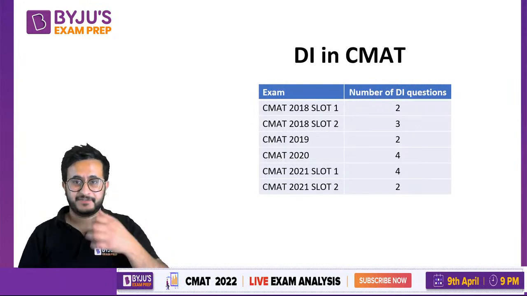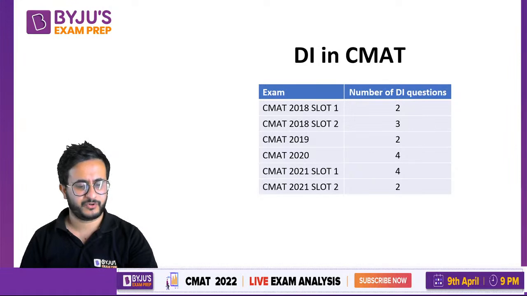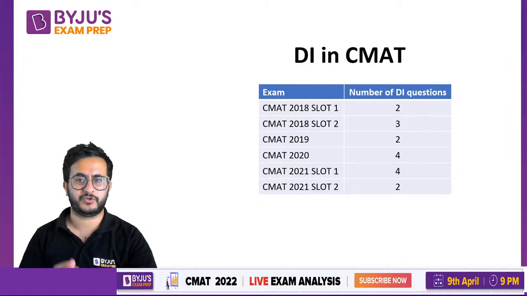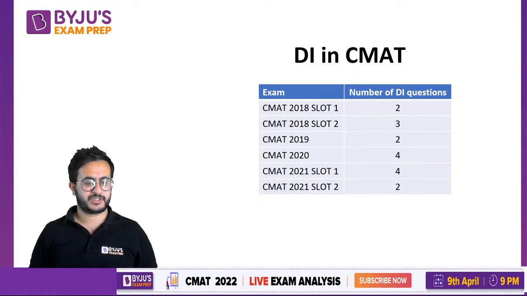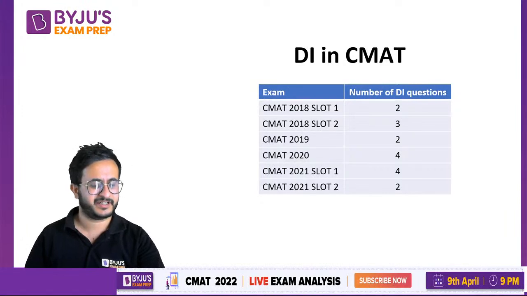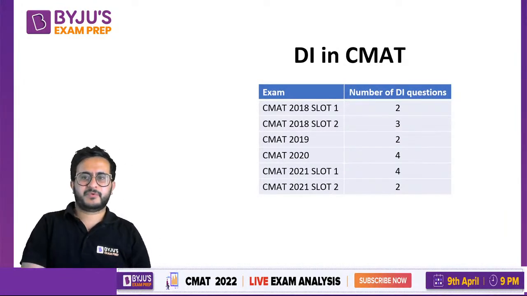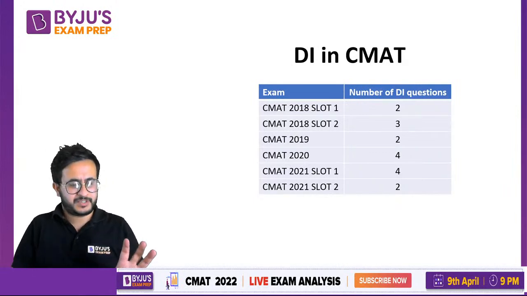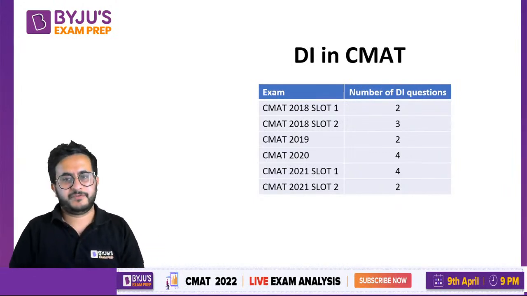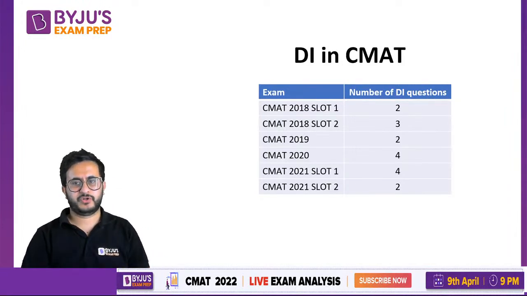Now, if we see from the past 4 years from where the papers are available, you won't find papers before 2018 because from 2018 onward, they started giving the response sheet. Prior to that, if someone says this is CMAT 2017, that might be just random questions or memory based papers, which would not be relied upon. But from 2018, the papers are available online, and we also have those put up on our website.